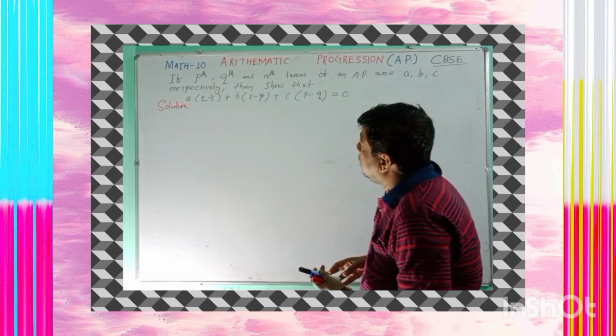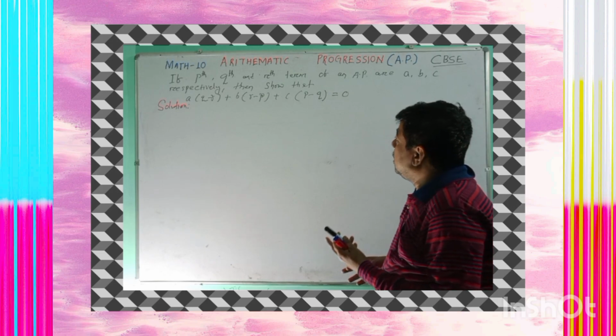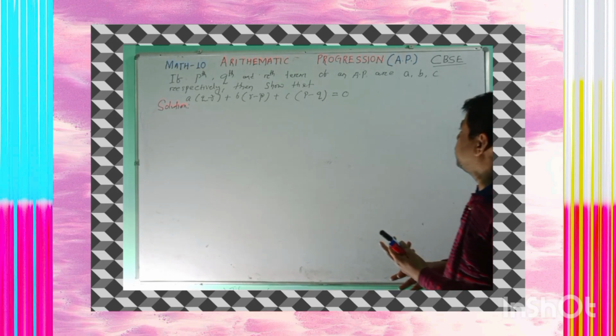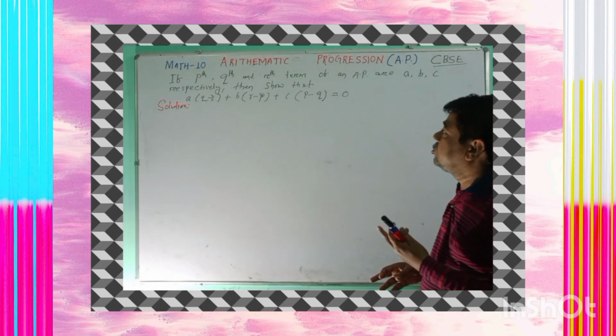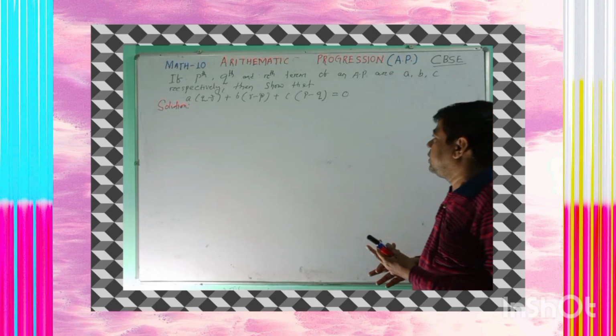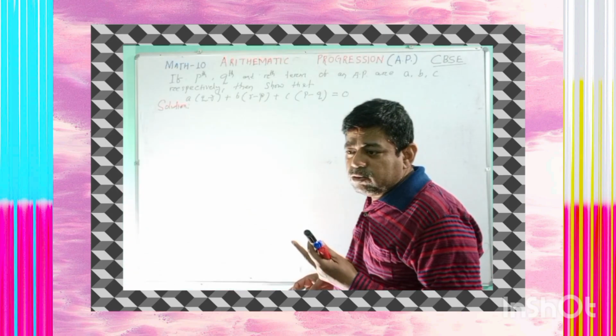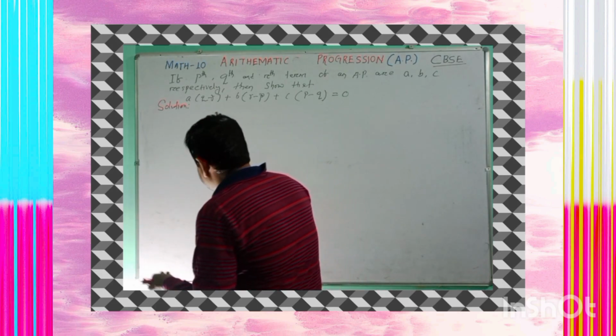Let's see. Here the problem is: if the pth, qth and rth terms of an arithmetic progression are a, b, c respectively, then prove that a into (q minus r) plus b into (r minus p) plus c into (p minus q) is equal to 0. Let's see this interesting question, which I am going to discuss for you.